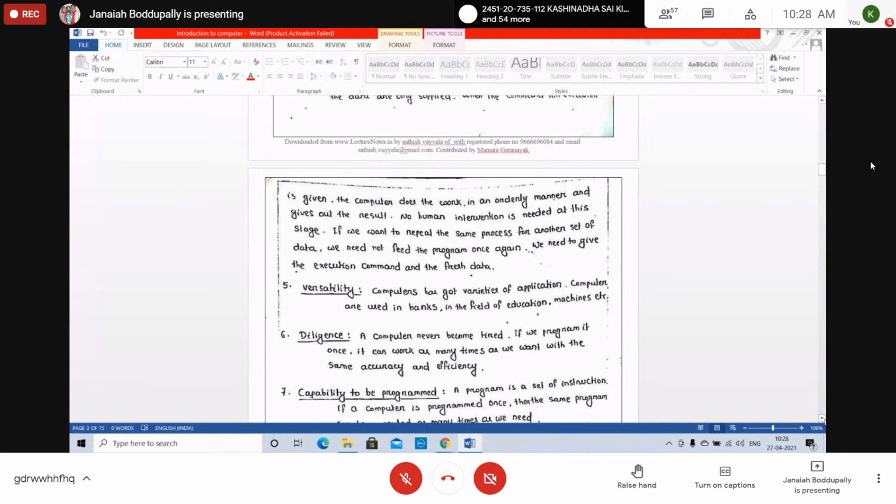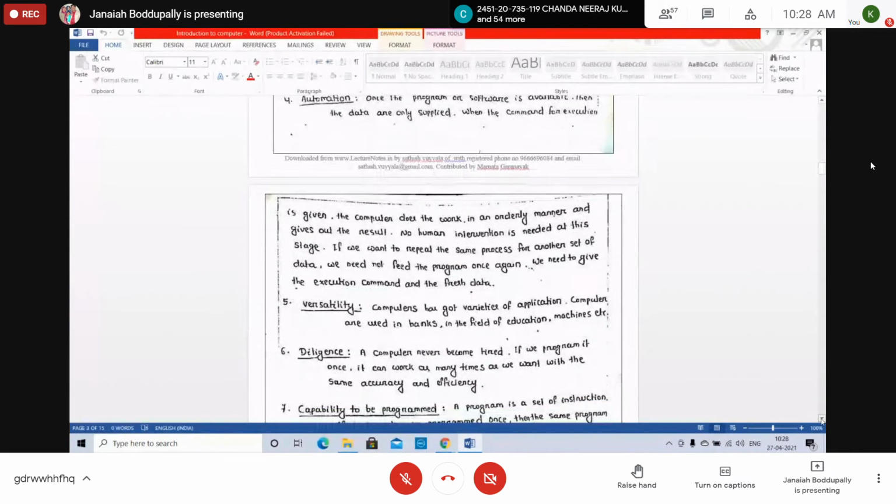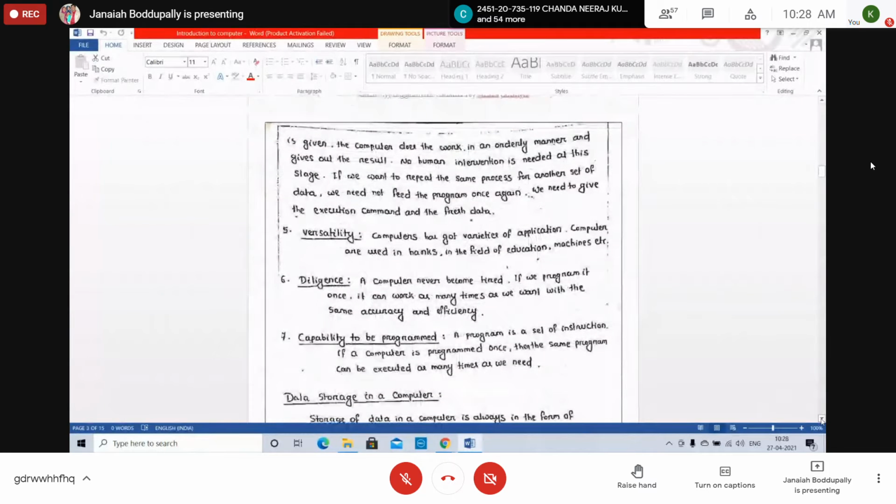If a customer wants to check the balance or take some cash from the ATM, no need for instructions every time. We just give the execution command, fetch data, that's it. This is called automation. Automation is nothing but computerization using coding. Next, the fifth characteristic of a computer, versatility.